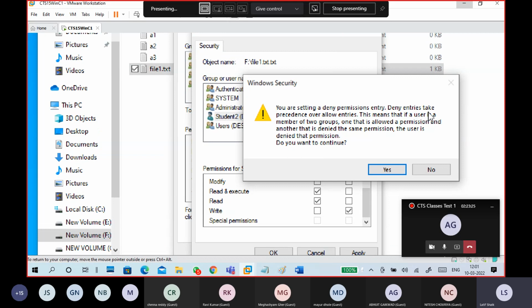Deny entry takes precedence over allow entries. This means that if a user is a member of two groups, one that is allowed a permission and the other that is denied the same permission, the user is denied that permission. See, it is given in a warning also.